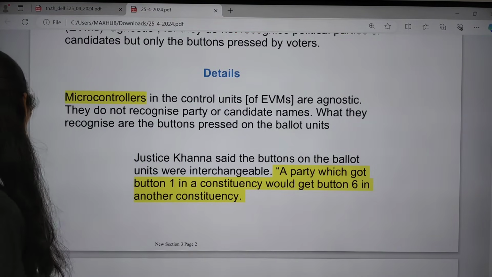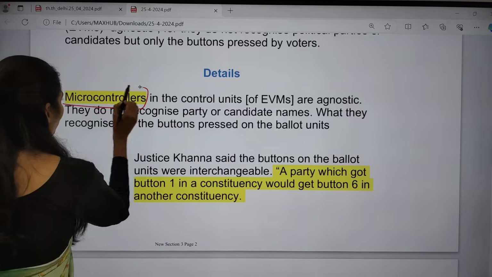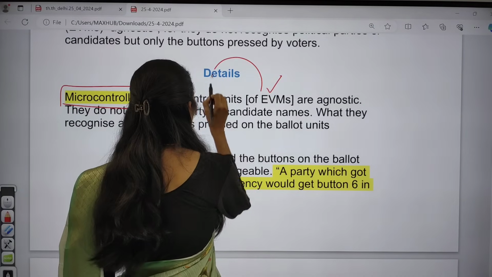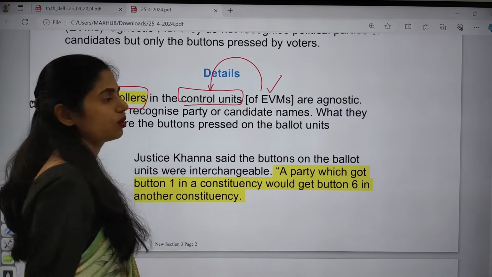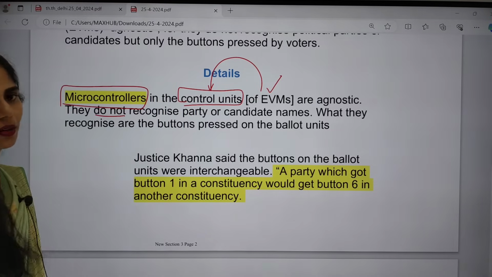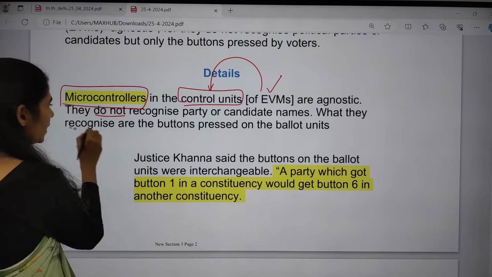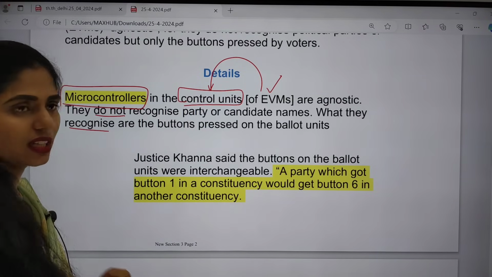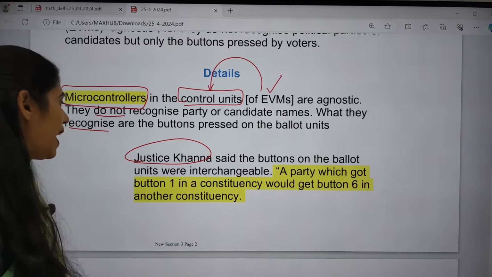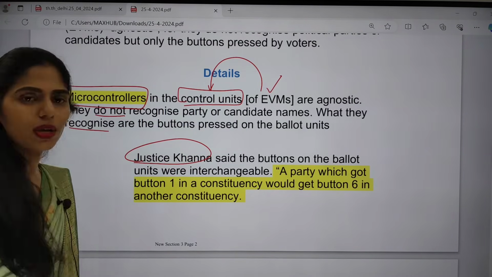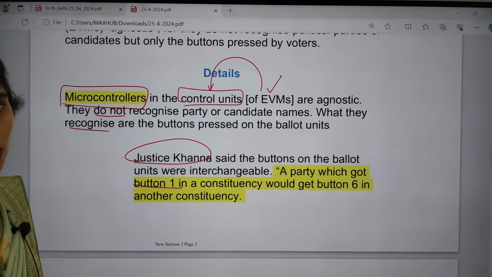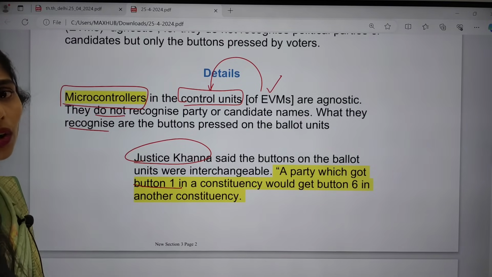If you are talking about some more important details, it says the microcontrollers in the control units of EVMs, the electronic voting machines, are agnostic. They do not recognize any political party or candidate names. What they recognize is the buttons pressed by voters in the ballot units. Justice Khanna said that buttons on the ballot units are interchangeable. A party which got button 1 in one constituency may get button 6 in another constituency. So they are not recognizing the candidate or political party.